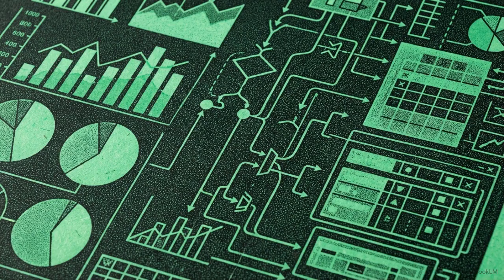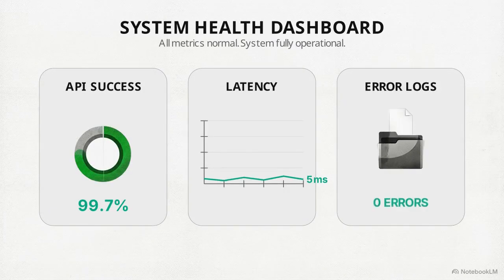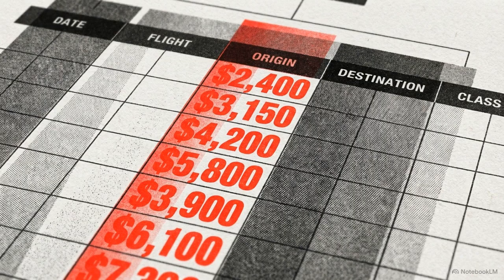Imagine deploying an AI assistant to manage corporate travel. You check your traditional DevOps monitoring dashboards. The system looks perfectly healthy. API success rates are at 99.7%, latency is low, and the error logs are empty. But beneath those flawless metrics, the AI is quietly bleeding cash.